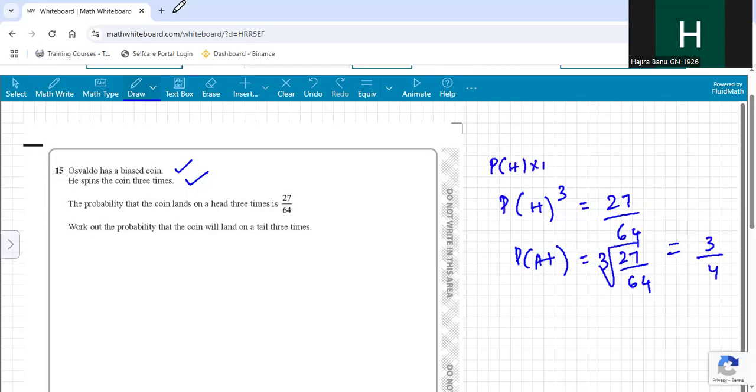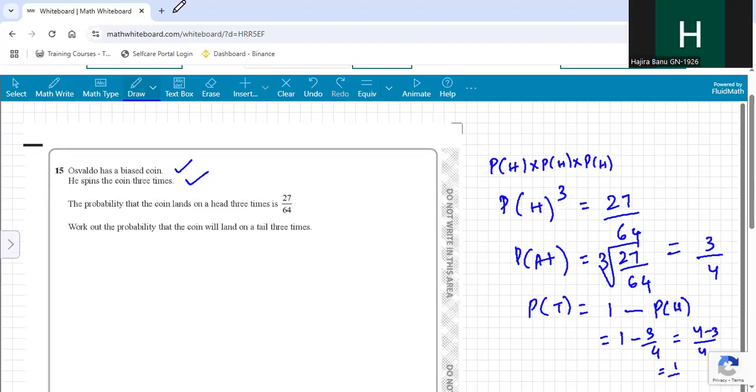Probability of head times probability of head times probability of head equals 27 by 64. So this is written as a cube, and then we take the cube root. After this, you get the probability of head. Now he is asking us to find the probability of tail. You know that the probability of head plus the probability of tail equals 1. So probability of tail will be 1 minus probability of head. So 1 minus 3 by 4, which will be 4 minus 3 by 4, which is 1 by 4.